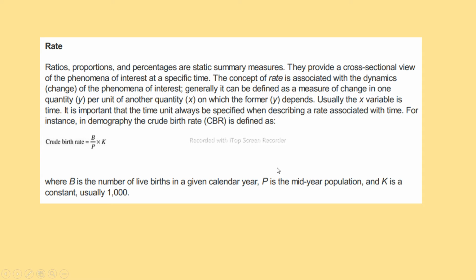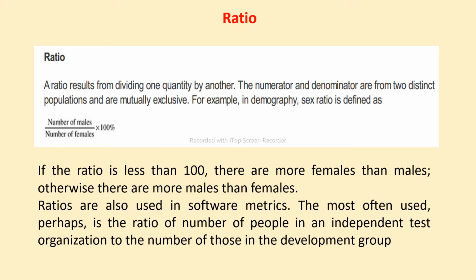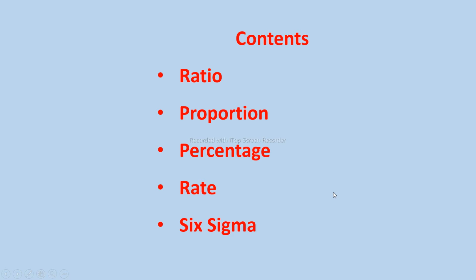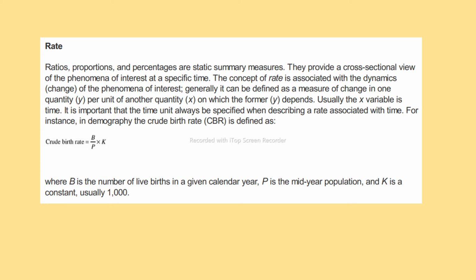Next important term is a rate. What does the rate tell? In the last class we learned about this. What actually is a rate? Defect rate. So what is a rate? Ratios, proportions, and percentages are static summary measures. They provide a cross-sectional view of the phenomena of interest at a specific time. The concept of rate is associated with the dynamic change of the phenomena of interest, isn't it?